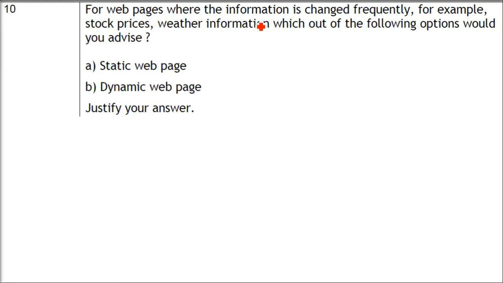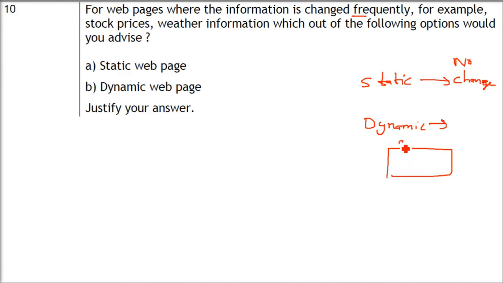Now, for web pages where the information changes frequently, for example stock prices, which of the following options would you advise? So there is a web page. The web page is an HTML page basically. Let me tell you the difference between the words. Static means it won't change, no change. Dynamic means it will always change. It is designed to hold the changes because it is changing every time.